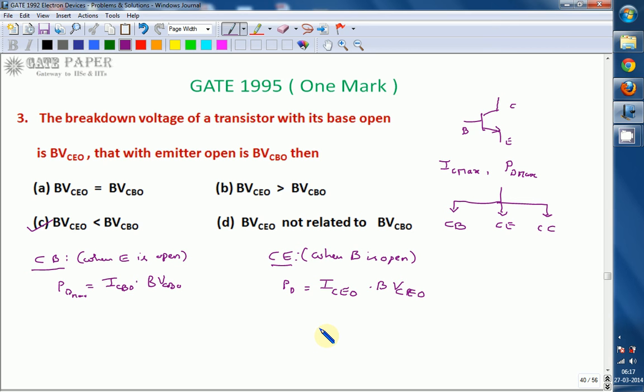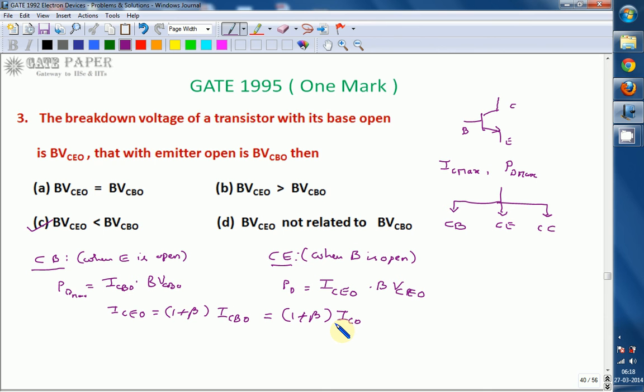ICBO and ICEO are reverse saturation currents. We define ICBO as the reverse saturation current flowing from collector to base when the emitter is open. ICEO is the reverse saturation current flowing from collector to emitter when the base is open. We know the relation ICEO is equal to 1 plus beta times ICBO. ICBO is smaller, so ICEO is larger than ICBO.